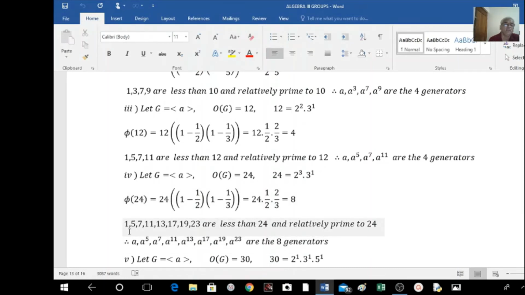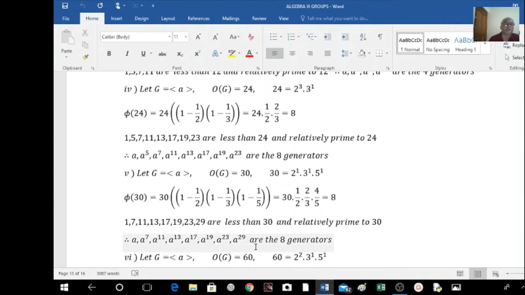So therefore, a raised to 1, a raised to 5, a raised to 7, a raised to 11, a raised to 13, a raised to 17, a raised to 19 and a raised to 23. These are all the generators. Okay, 8 generators are there.